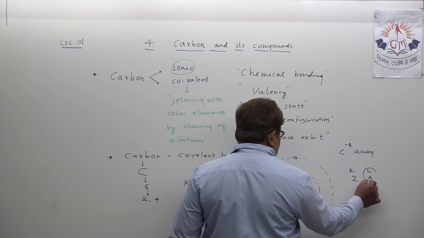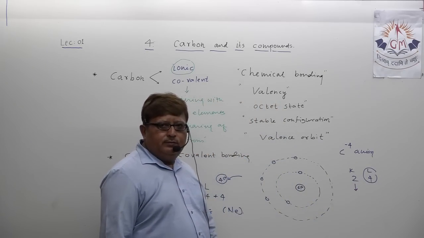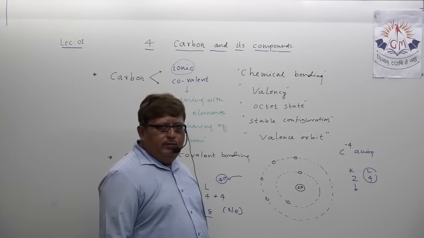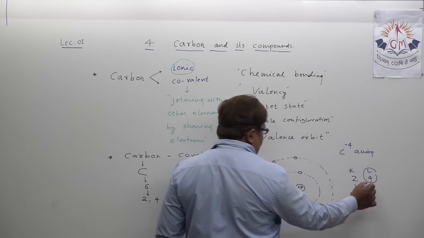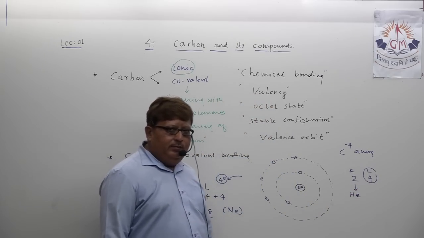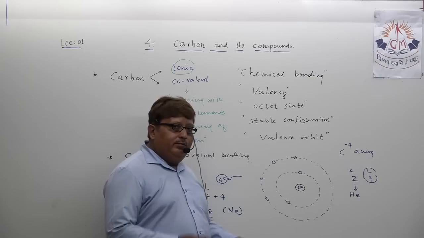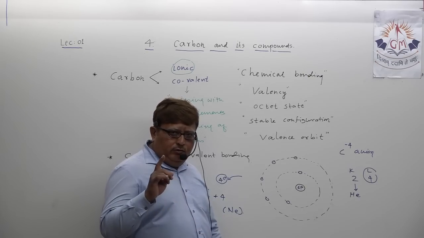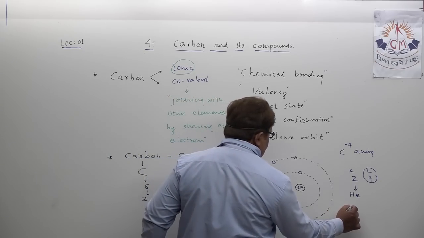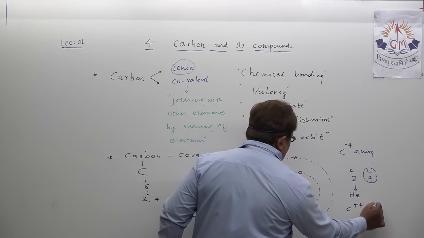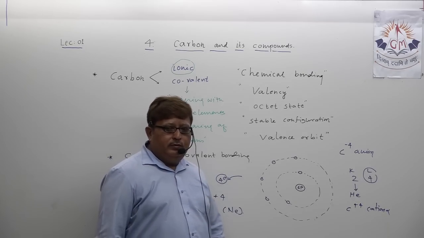If it loses these 4 electrons, then carbon will have only one orbit and will become stable with a duplet electronic configuration like helium. As you all know, helium is a stable element. Is it possible for carbon to lose 4 electrons and become a C plus 4 cation? No, my dear student. That is also not possible.